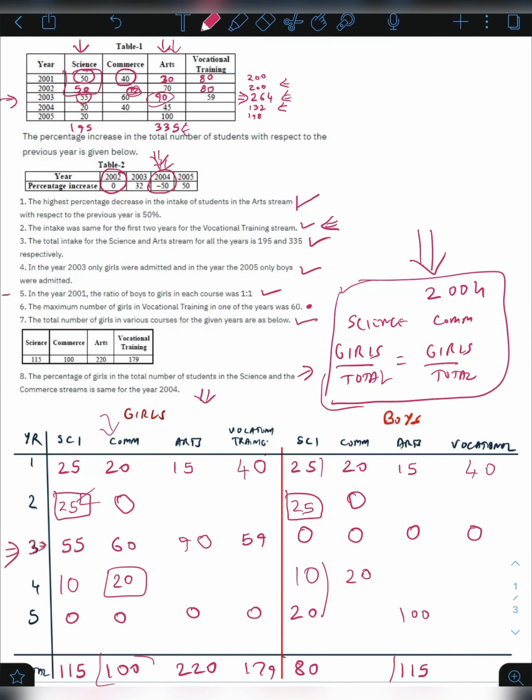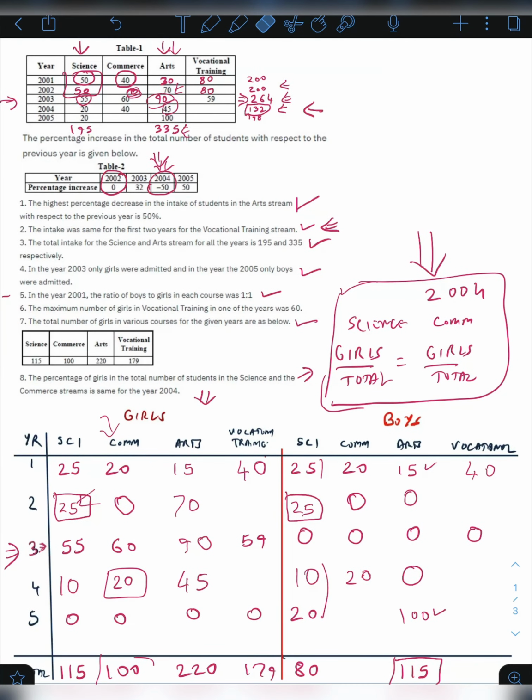So if the total in the arts column for boys is 115, and if this is 15, and if this is 100, that leaves this as 0 and this also is 0. That means 70 people who joined arts were all girls in the year 2002. Also in the year 2004, 45 people who joined arts were also girls.